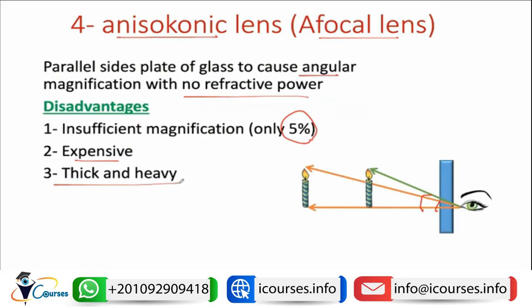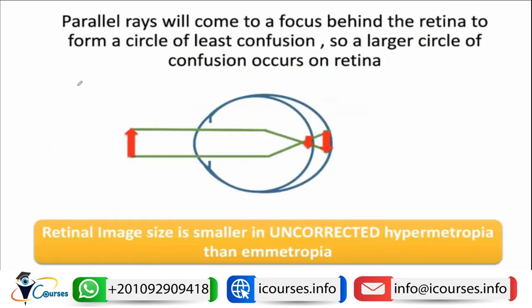So these are widely substituted by the contact lens and the intraocular lenses. So as we said, the parallel rays will come to a focus behind the retina, and the retinal image size is smaller in the uncorrected hypermetropia than the emmetropia. So patients with aphakia see the images smaller, but when they are corrected, they see the image larger, because the